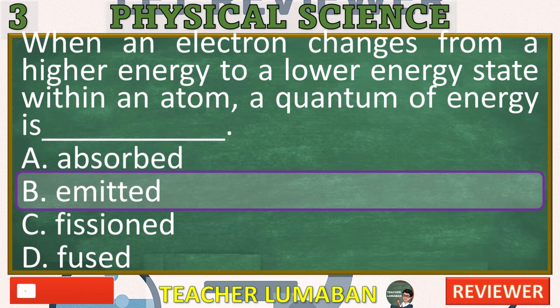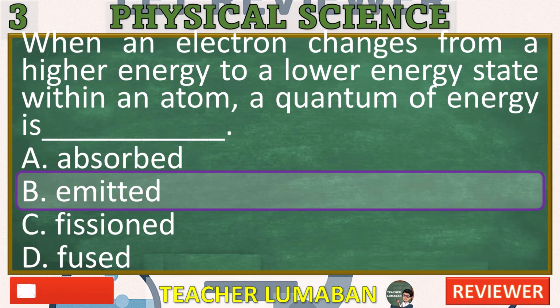When an electron drops from a higher energy level to a lower one, it releases a quantum of energy in the form of a photon, light. This is the basis for atomic emission spectra and is described by quantum theory.